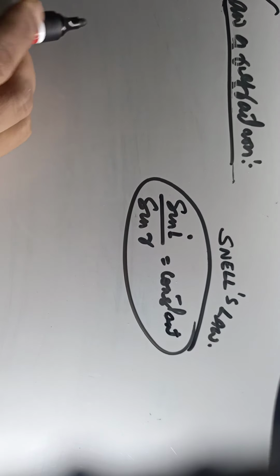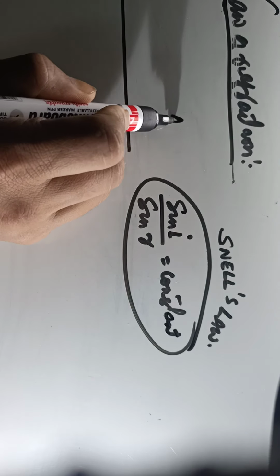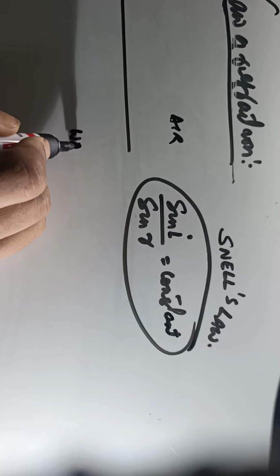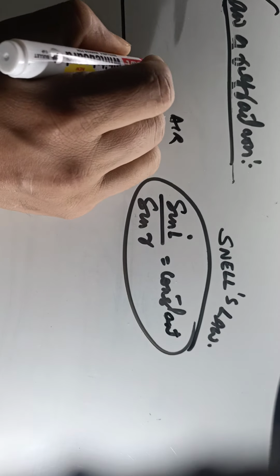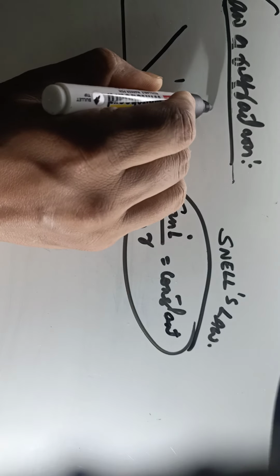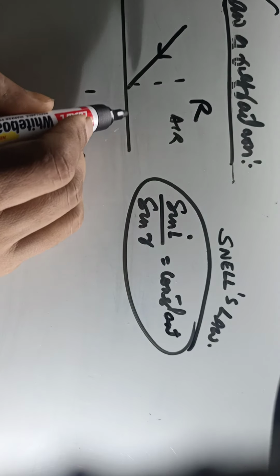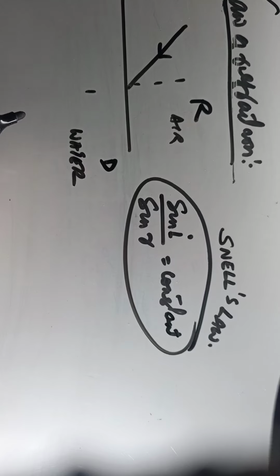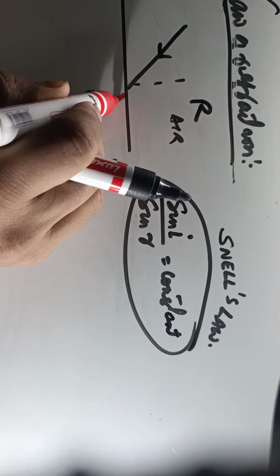Now, let us suppose that this is air and this is water, and this is the normal. So when a ray of light travels from a rarer medium, air, towards a denser medium, what happens? It bends towards the normal.